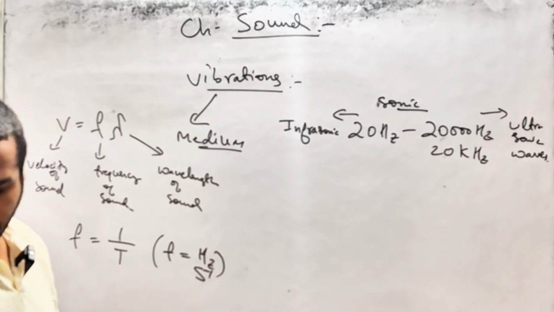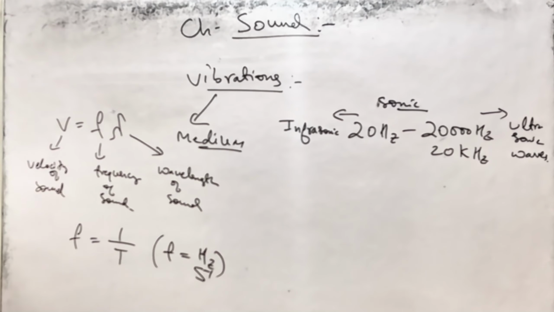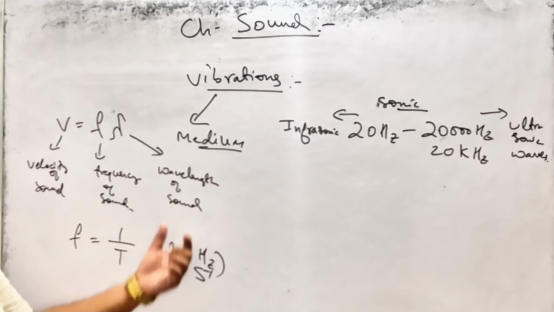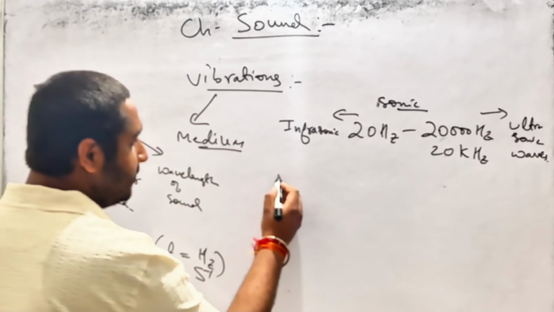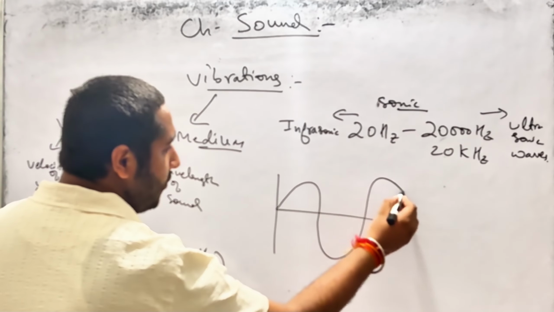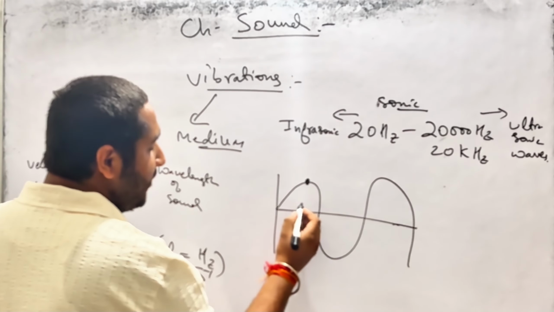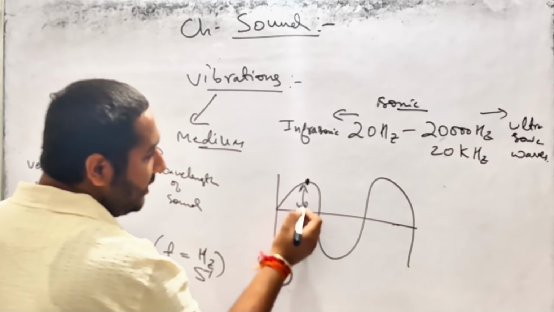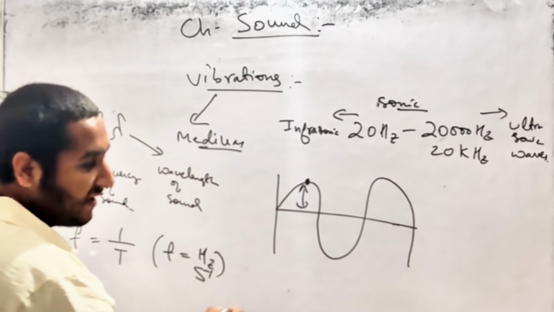Next thing is regarding the wavelength of sound. Wavelength means the distance between the waves. Suppose this is a sound wave, one complete sound wave here. This distance is known as amplitude. Amplitude is the maximum height of the wave.